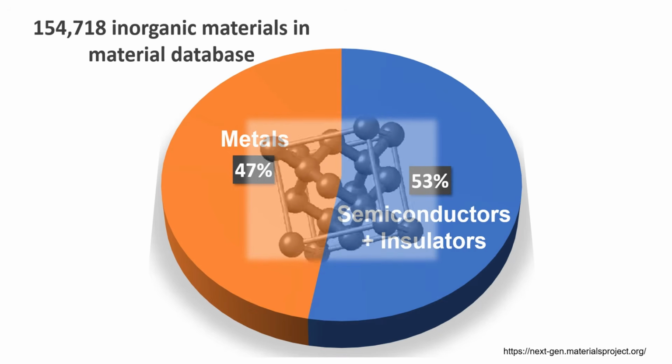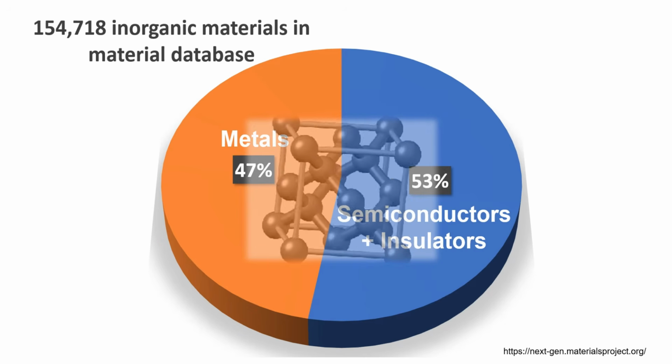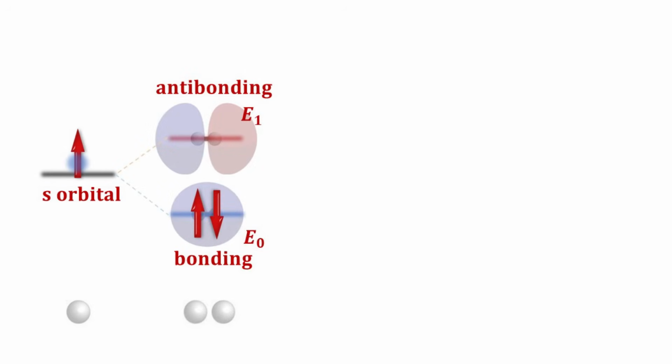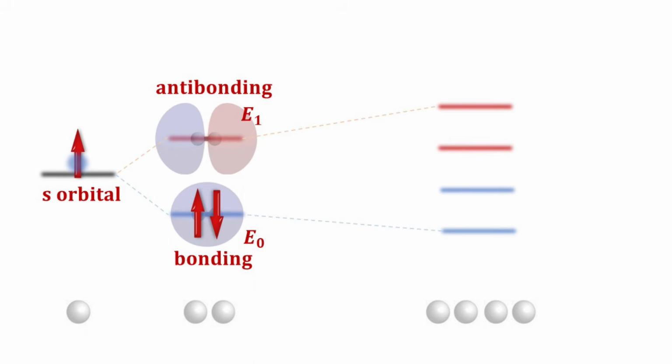What is so special about the group 4 elements that makes them semiconducting? Let's start with the very basic entity of a single atom with only an s orbital electron. Bringing 2 such atoms close together will lead to the hybridization of the s orbitals, thereby forming new bonding and anti-bonding states. The bonding state is lower in energy, while the anti-bonding has higher energy. Since each atom contributes 1 electron, there will be a total of 2 electrons, which will both occupy the bonding state.